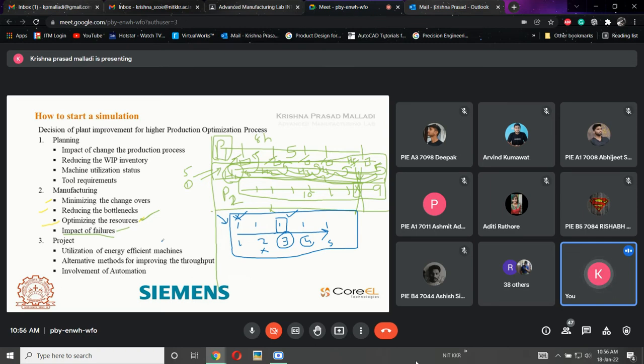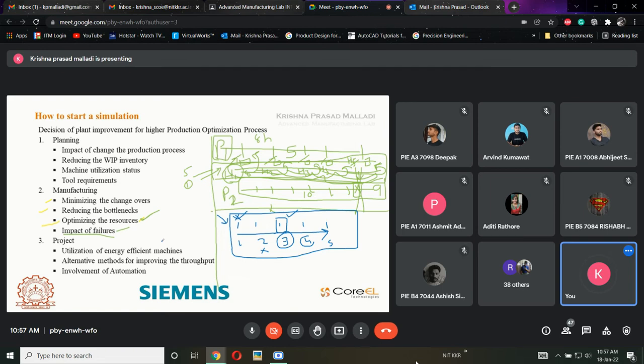Now what will happen if the complete process failed? The process which I am going to adopt has completely failed. Finally I am going to manufacture this type of component, and this complete process failed. What will be its impact? This is the first process and the first process failed. Now how am I supposed to go to the second process without having the first material? I need to have complete data on all these things, and that is called the impact of failure.